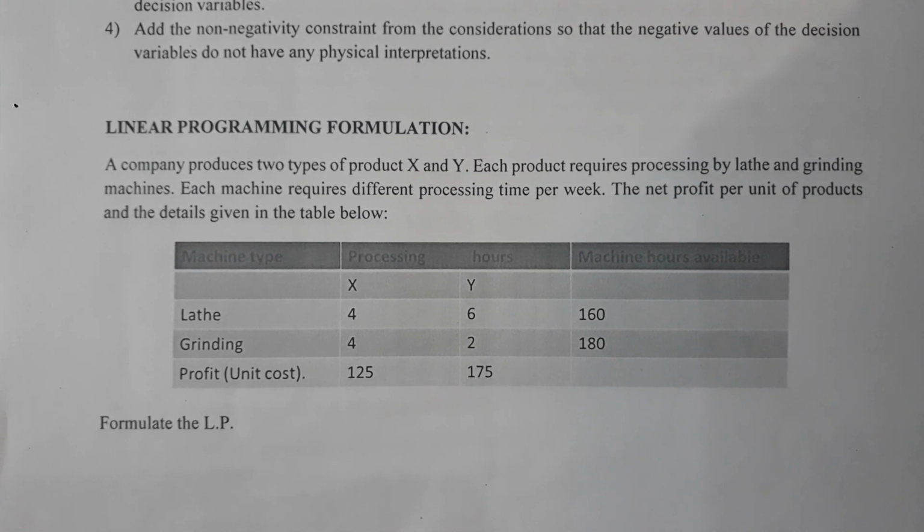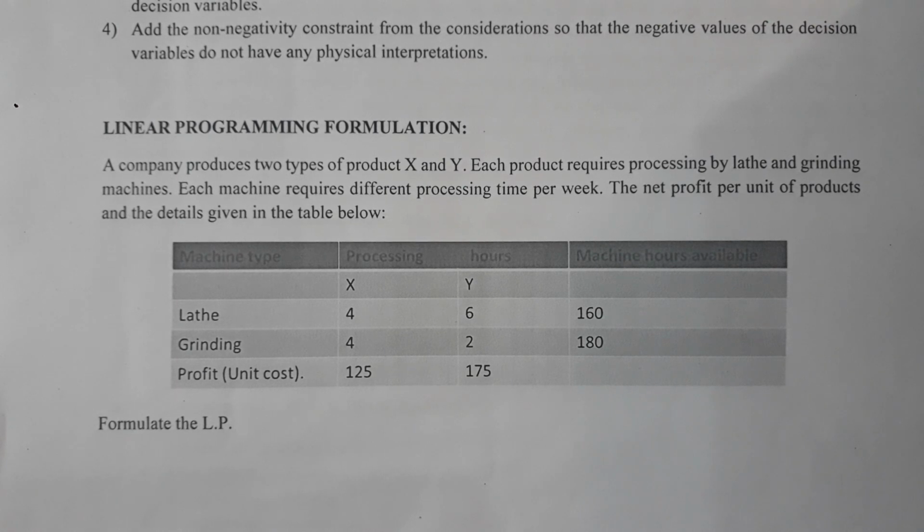The profit is given: if you are able to sell one particular product of X, the profit is 125 unit cost. If you are able to sell a Y product, the profit level is 175 unit cost. We call it Indian rupee, you call it US dollar, it makes no difference. Now you have to find out how to formulate an equation.